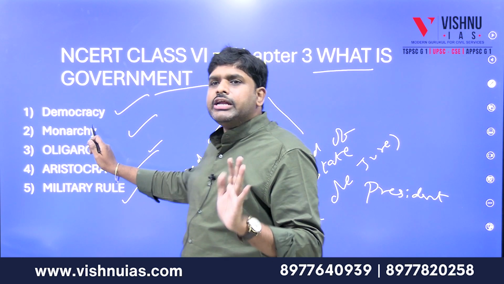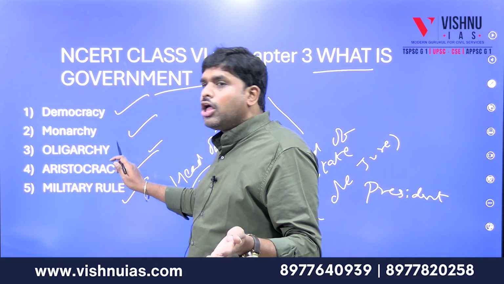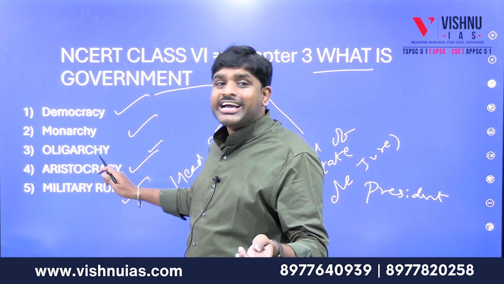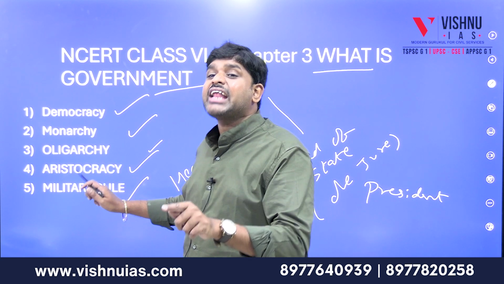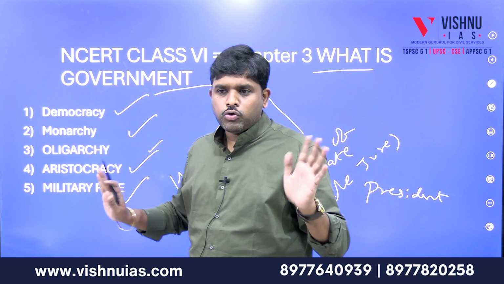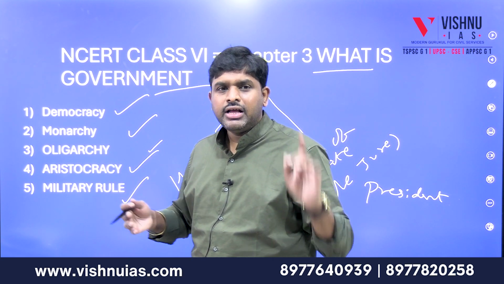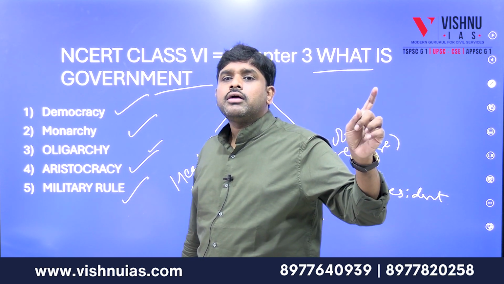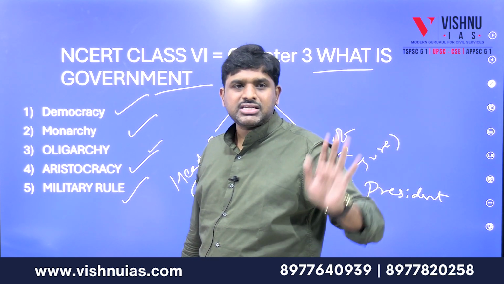Examples also. Democracy: India, United States of America. Monarchy: North Korea. Oligarchy: Honduras, Nicaragua. Aristocracy: earlier Iran, not now. Now no aristocracy is there, everyone got educated. Military rule: Pakistan. Not now, but earlier Pakistan, multiple times.